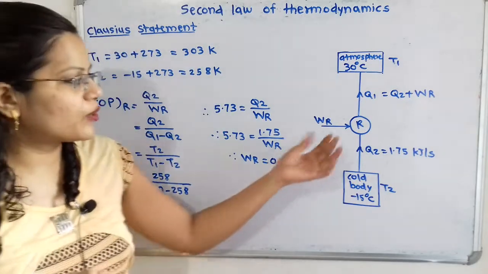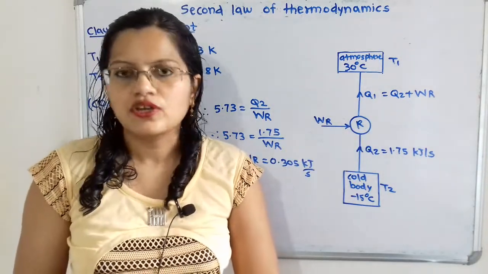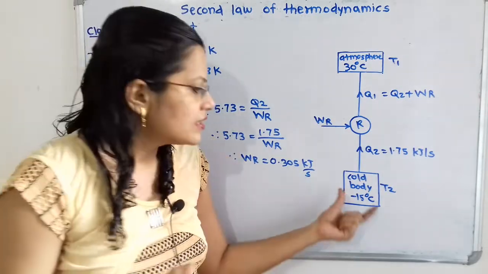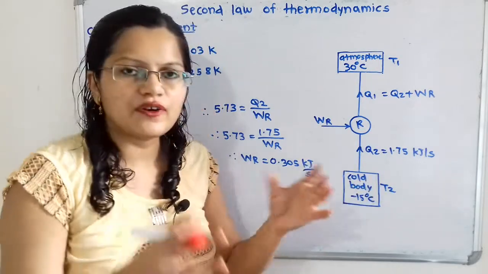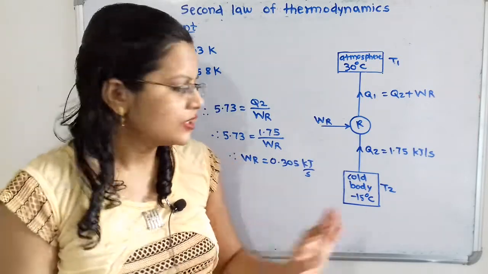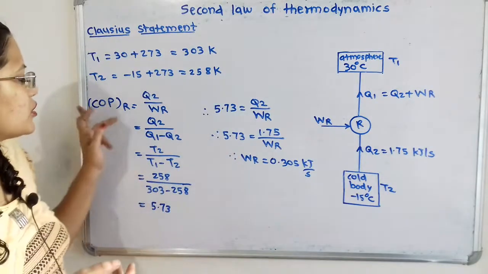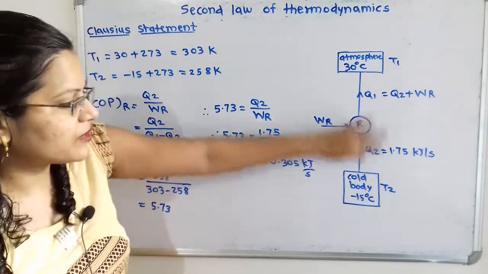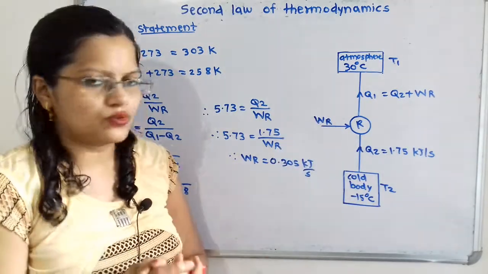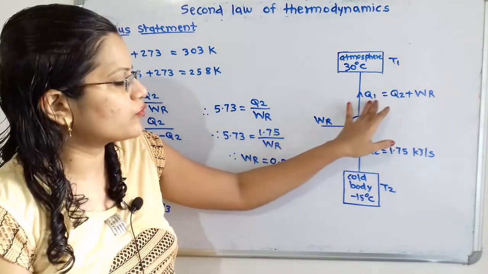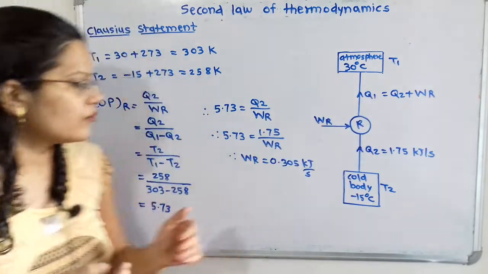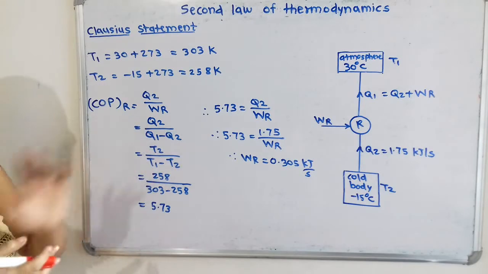Now how do we calculate the coefficient of performance of this refrigerator? The coefficient of performance is output by input, and the output is the amount of heat transferred from the space to be refrigerated, divided by input. Input is the work done. So here COPR is equal to the amount of heat transferred from the cold body, that is Q2, divided by WR. But here WR is unknown. So we have to write this in terms of Q1 and Q2. From this statement we can write WR is equal to Q1 minus Q2. So our formula is Q2 divided by Q1 minus Q2.